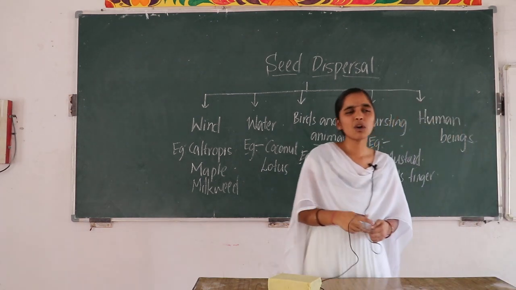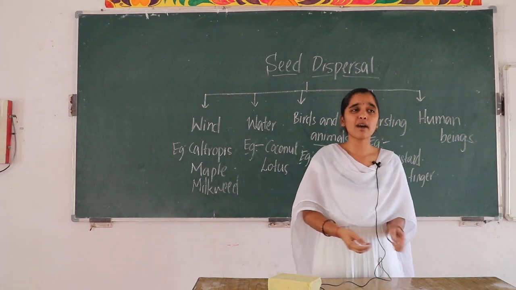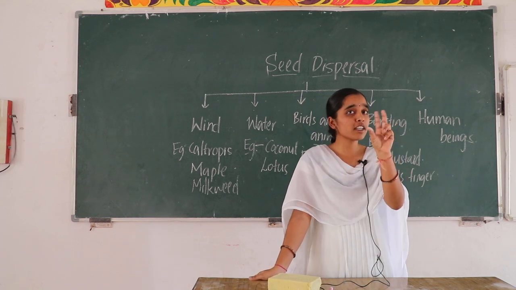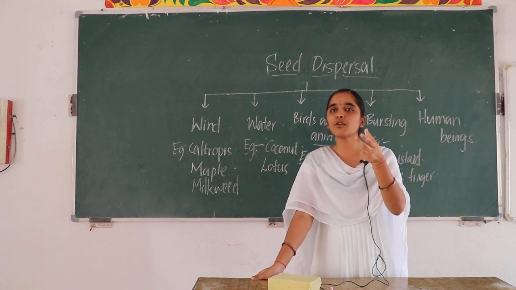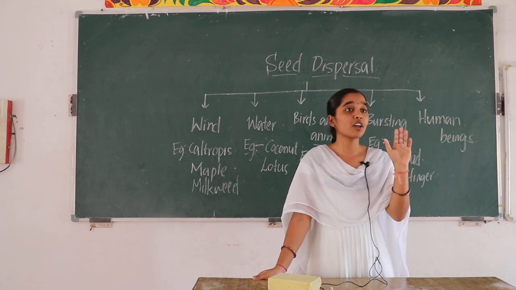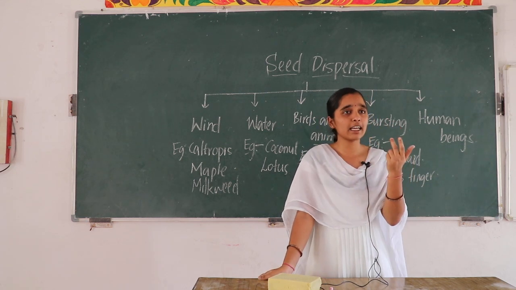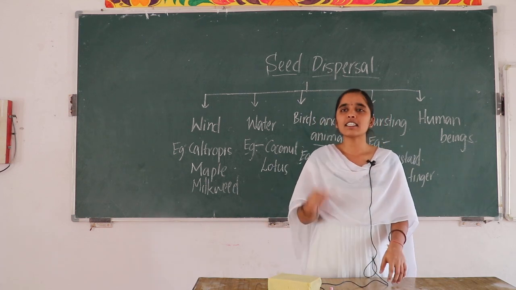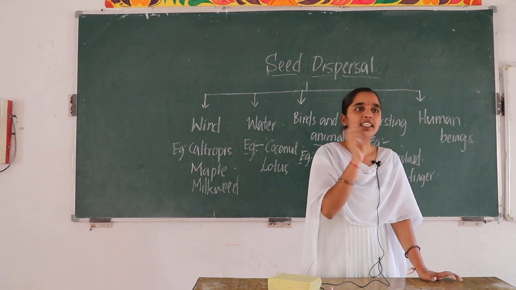Okay, how are the seeds dispersed by human beings? Do you know tomato, children? It's a common vegetable which we use in all curries, and some have a favorite curry also, like our Soumya sister has. And that tomato is not native to India.